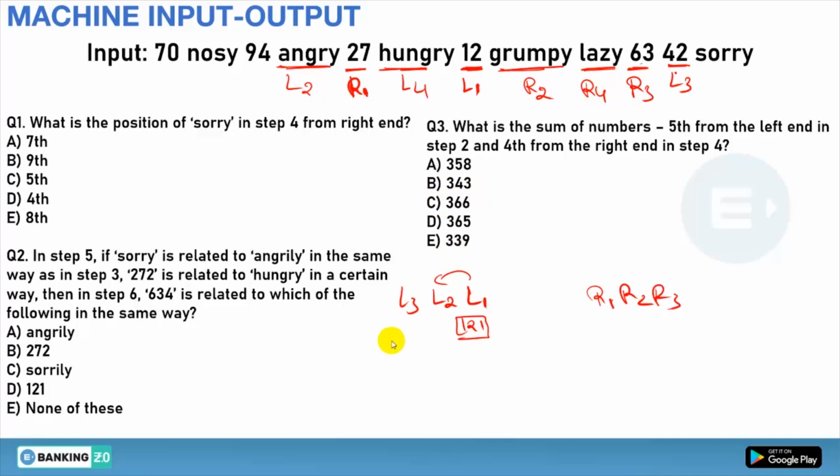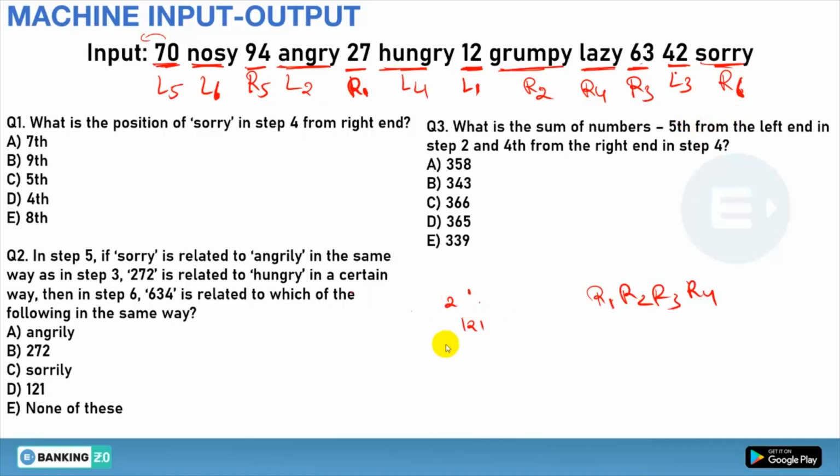Okay, so this is L4 and this is R4. Now we are again taking the numbers. Till now we have taken 63, so after that it will be 70, and it has to come to the left hand, so it will be L5, and on the right side it will be R5. Clear? Now we have to take the alphabets. After L it should be N, so it will be L6, and this one goes to the right hand, R6. Clear or not? So this will be the final formation.